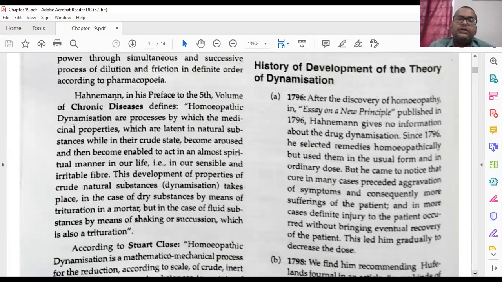You have already studied the different scales, so you already know. From the crude form to the 1 to 50,000 scale, which means one part drug material to 50,000 parts vehicle. Okay, no medicine left, like that.